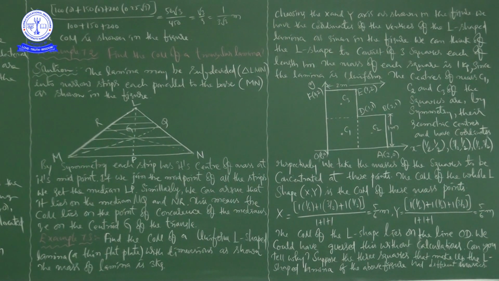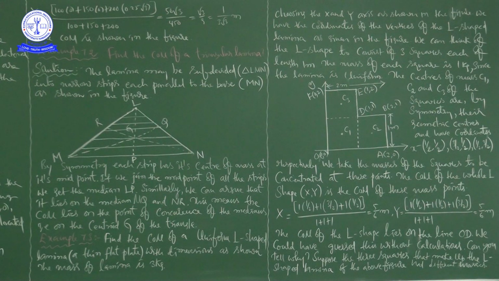See here, we get the median LP. It is L, and it is P. Similarly, we can also argue that it lies on the median MQ. So whatever the point you are taking, you cannot say that it exists only on LP, because that point is also present on MQ. So what he is saying is, if you join the midpoint of all the strips, we get the median LP.